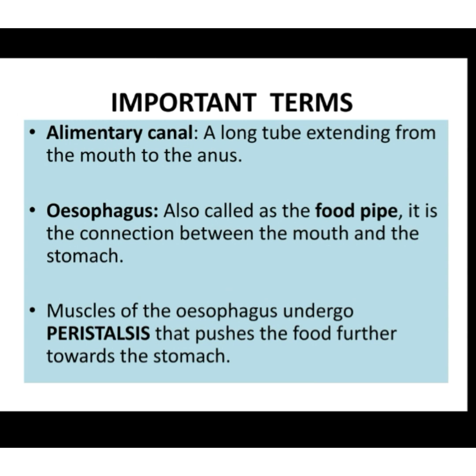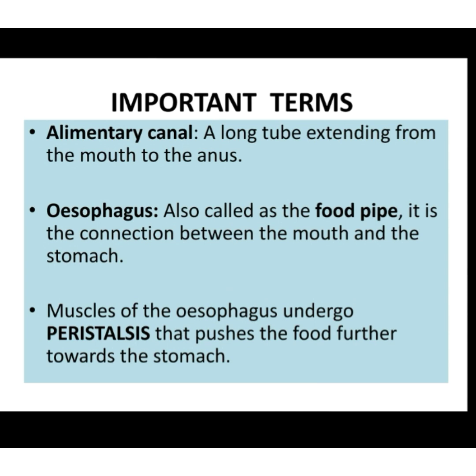The most important term that we will study today is alimentary canal. Alimentary canal is nothing but a long tube extending from the mouth to the anus. When food enters your mouth, then obviously that will require a pathway. It travels from one part to the other, right, to undergo the digestion process. And therefore, the complete pathway of food from the mouth to the anus is called the alimentary canal.